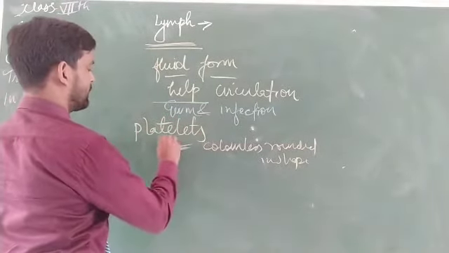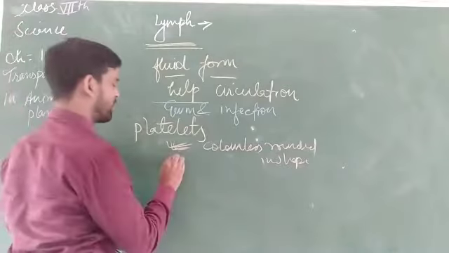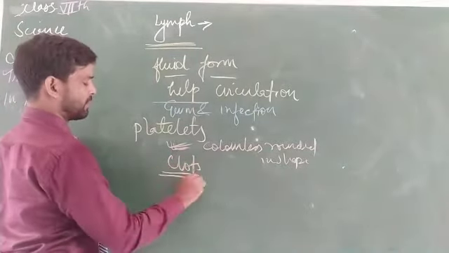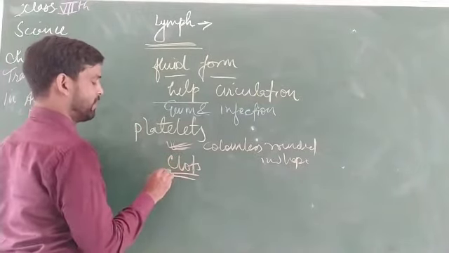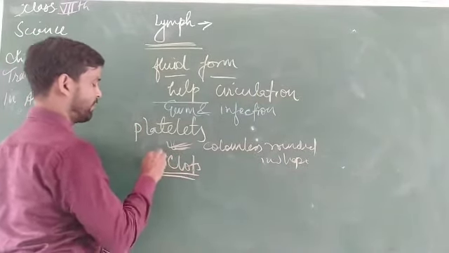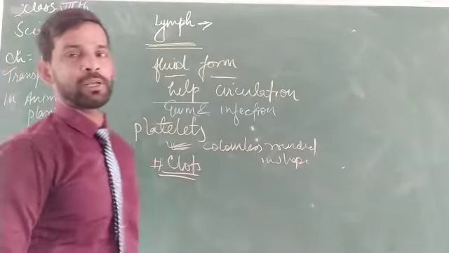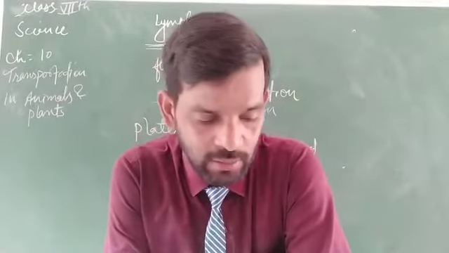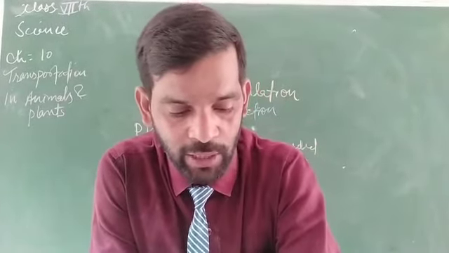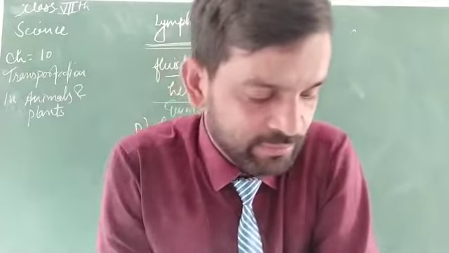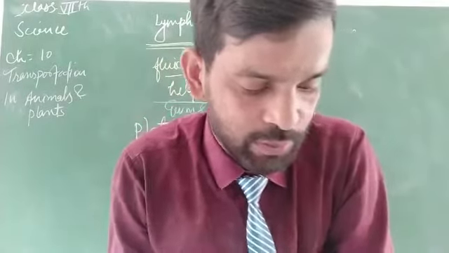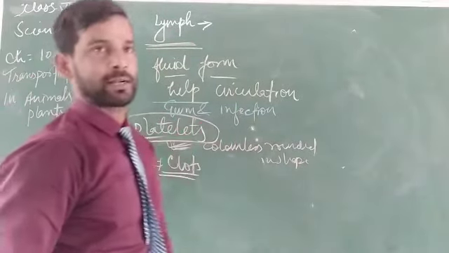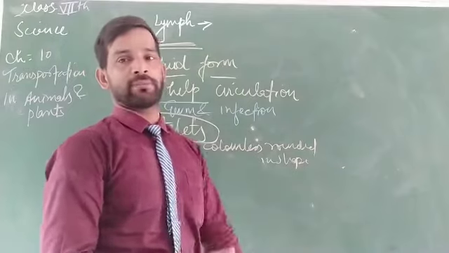These platelets are helpful in the formation of blood clots. If the blood clot does not form, the bleeding continues. So blood platelets form blood clots to stop bleeding at the wounded site and prevent excessive loss of blood. This one is called blood platelets. So this is all about the chapter. We'll discuss the rest later.